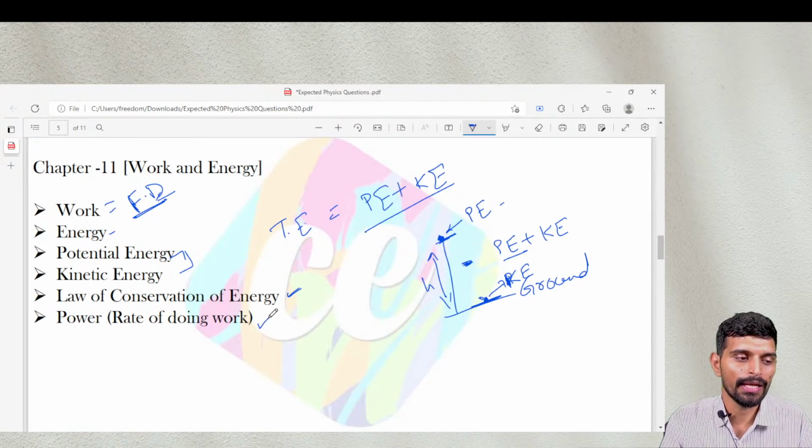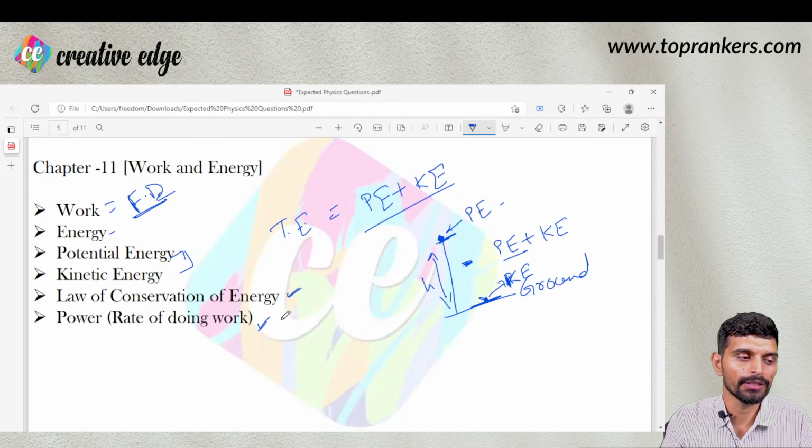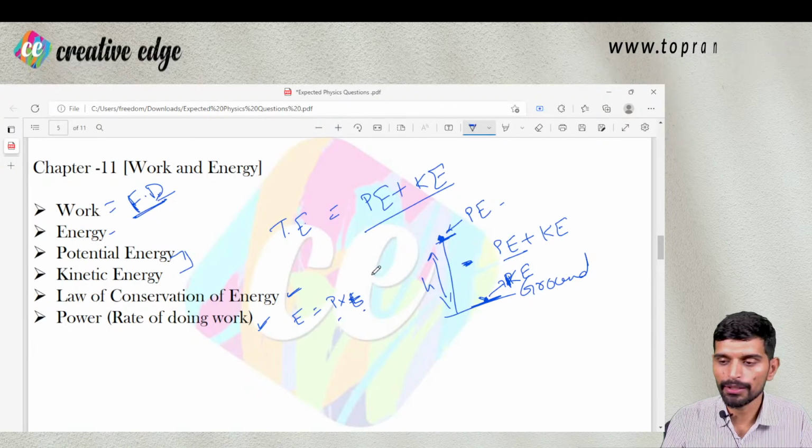And then the last concept is power. Power is the rate of doing work, right? So energy is power into time. Energy is power into time. Energy is the capacity to do work. So energy is power into time.